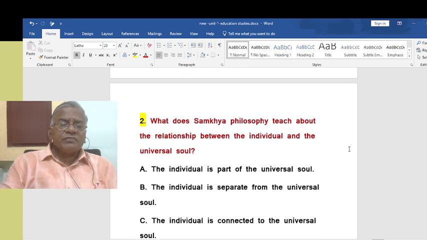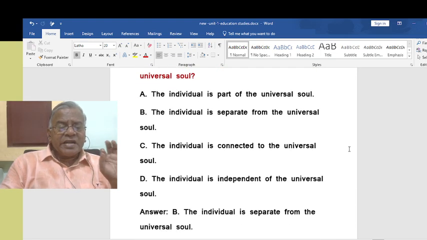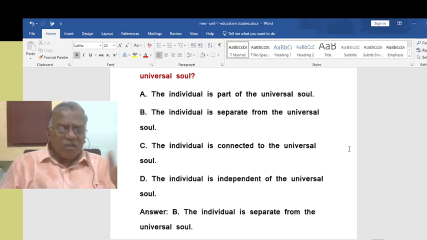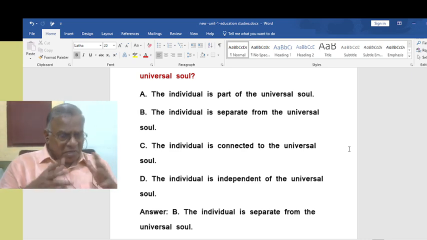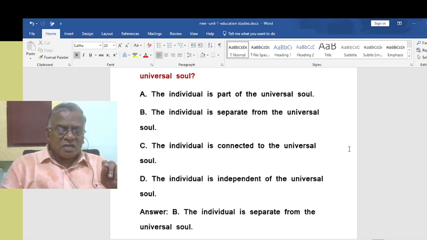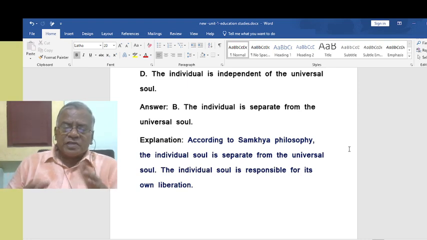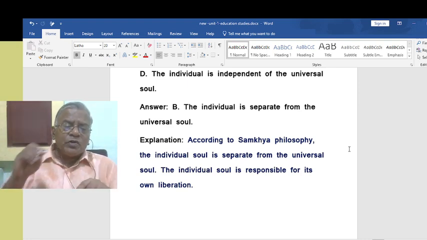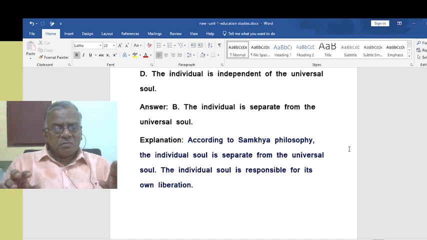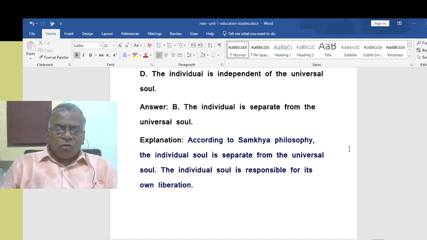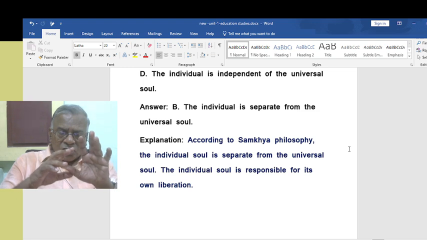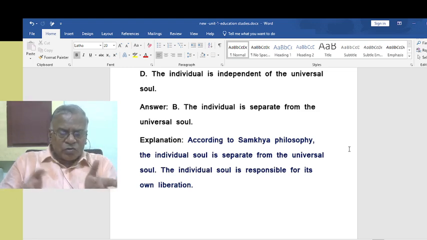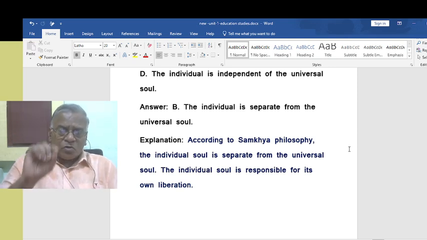What does Samkhya philosophy teach about the relationship between the individual and the universal soul? The individual is separate from the universal soul. They are not interconnected. In a way, they are interconnected, but still they are separate. That is what you must understand. According to Samkhya philosophy, the individual soul is separate from the universal soul. The individual soul is responsible for its own liberation, because it is under Maya. So many earthly things are surrounding the individual soul, so sometimes it is unable to become fully aware of the universal soul.